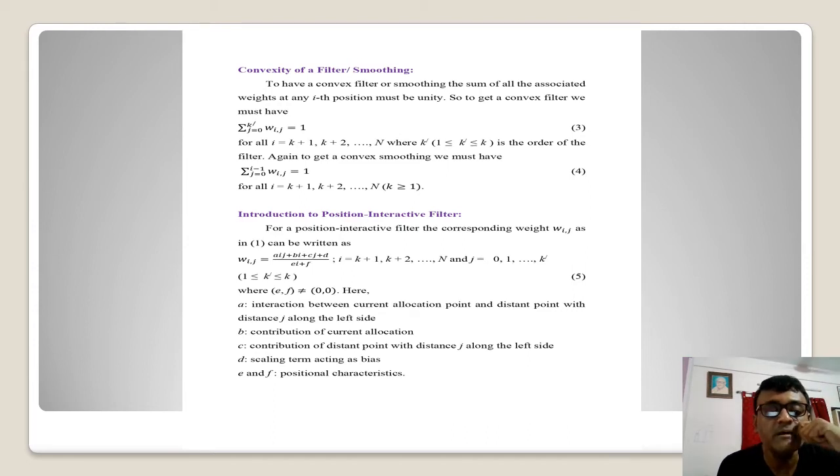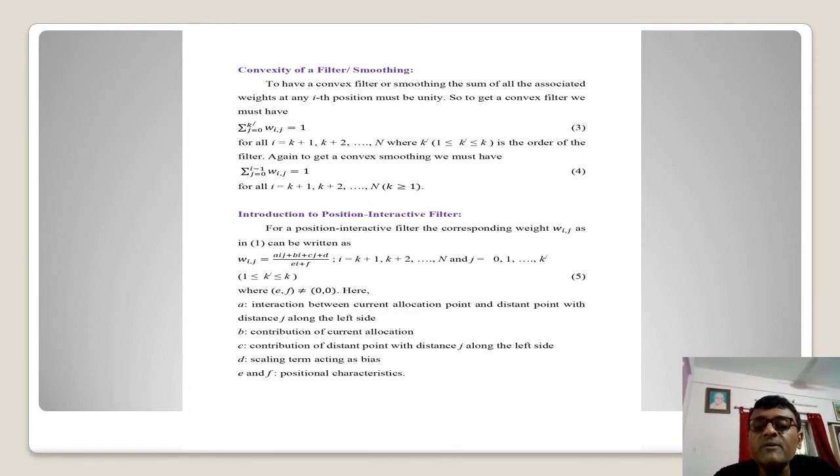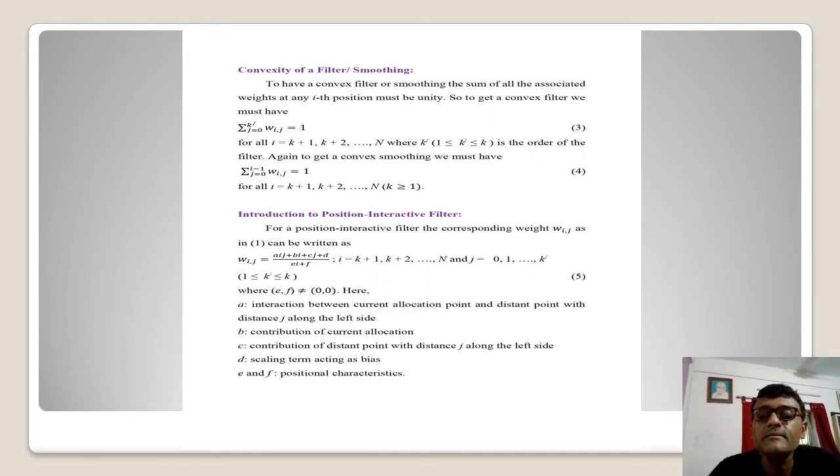Now let me come to the very essence. What is the newest development here, what we have done? The introduction to the position interactive filter, what we have done here at this moment. So whenever we are talking about the position interactive filter, the corresponding weight Wij, as we have introduced in the previous equation 1, that is the introduction to the filter, we should have this Wij equal to this, I have taken in that way, Aij plus Bi plus Cj plus D divided by Ei plus F.